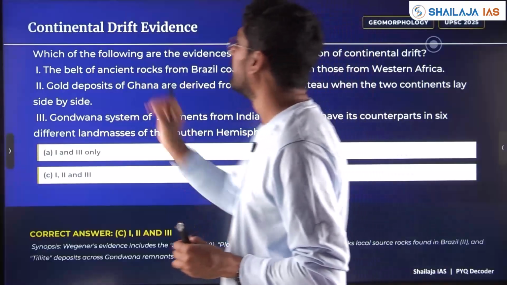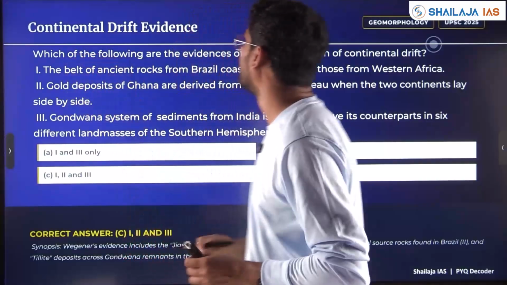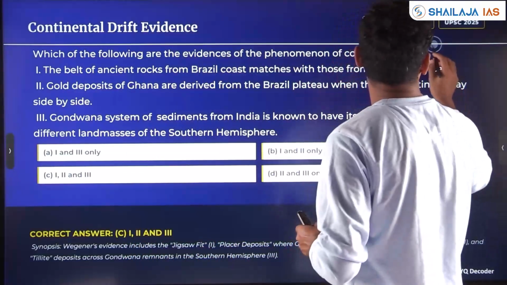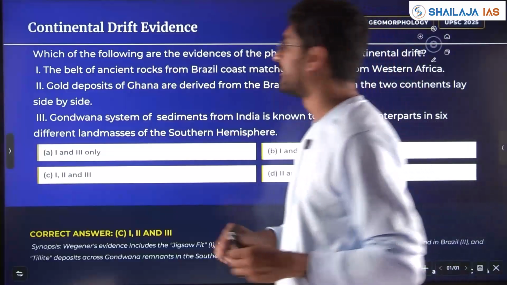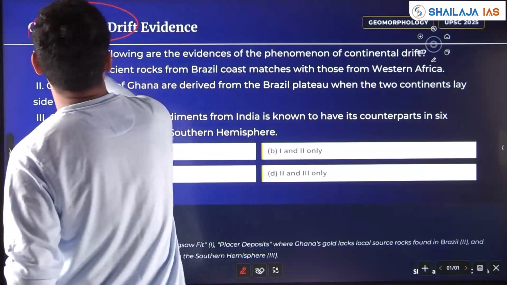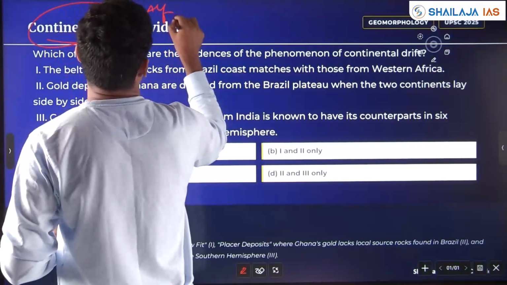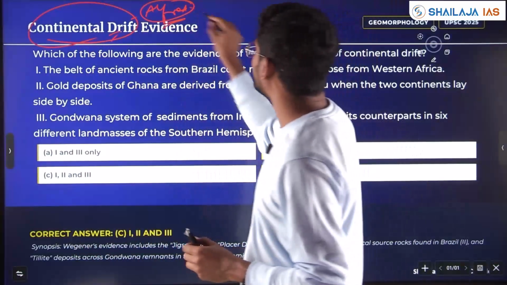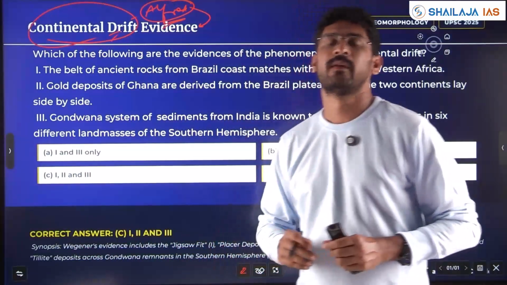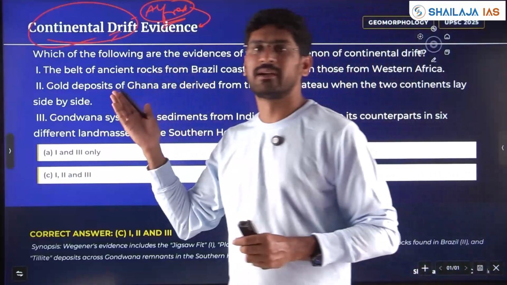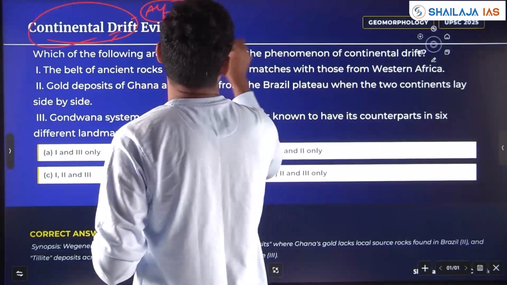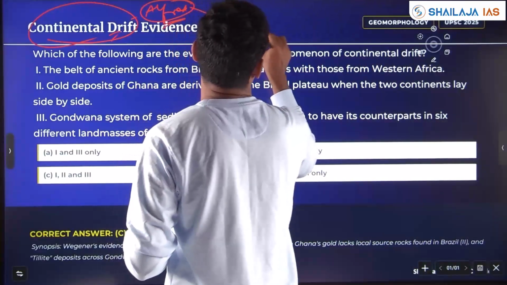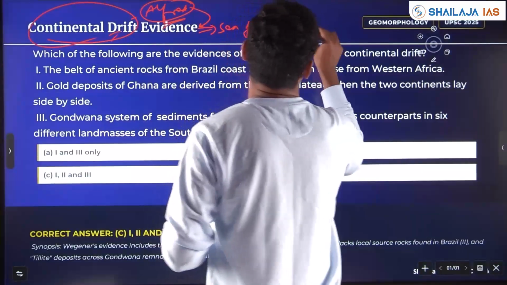The first question is based on continental drift evidence. The continental drift theory was given by Alfred Wegener. Based on the evidences, what evidence did he give? We have the continental drift theory, then we have the seafloor hypothesis, then we have plate tectonics.